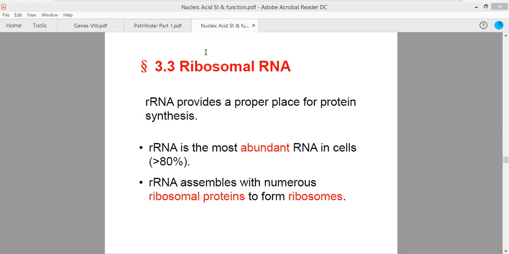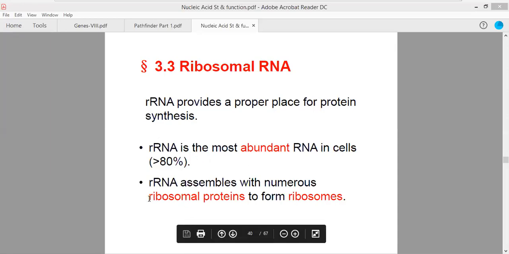Now, rRNA is the most abundant RNA, more than 80% of the cell. rRNA is of so much importance that even E. coli contains more than 500 different genes which code for rRNA. rRNA will combine with proteins and lead to the formation of the structure referred to as ribosomes.